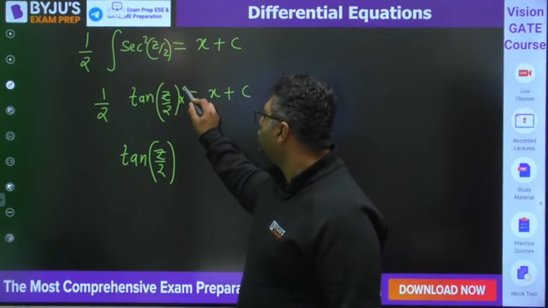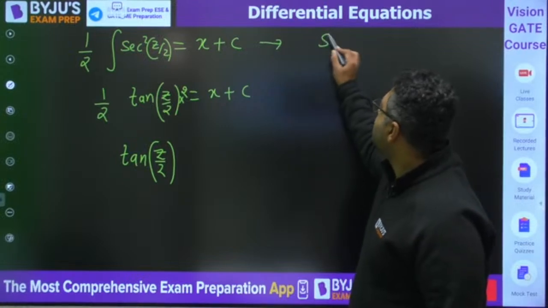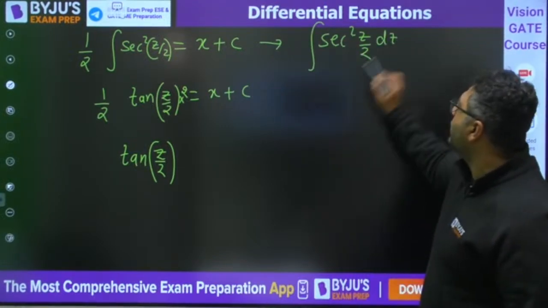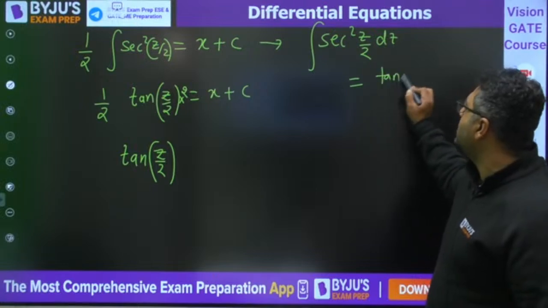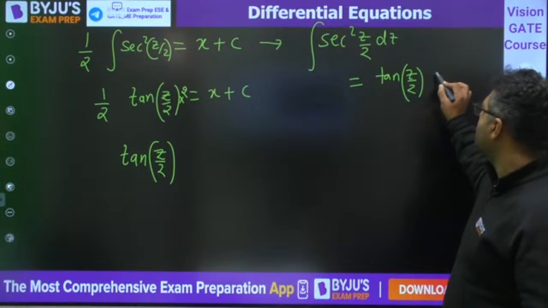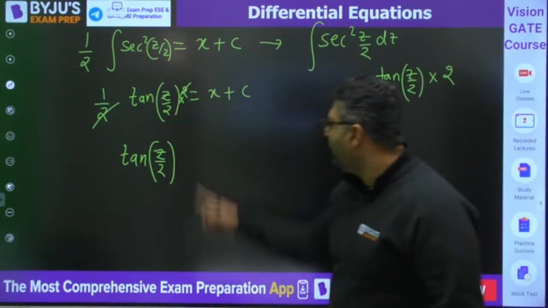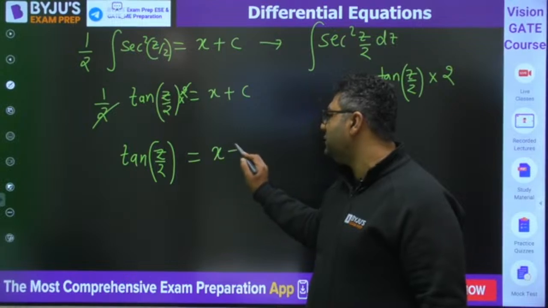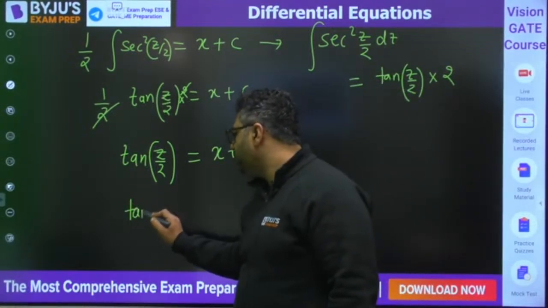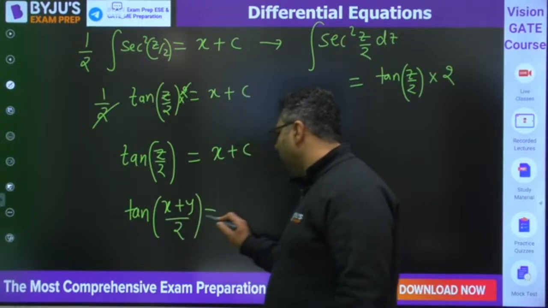Because when we are going to integrate this secant square z by 2, the integration of that would be coming out to be what? It is going to be tangent z by 2, then integration of z by 2 will be 1 by 1 by 2. So it is going to be into 2. So that 2 and 2 will get cancelled out. And you would be getting tangent z by 2 is equals to x plus c. They have said take c as the constant. You can write tangent x plus y by 2 is equals to x plus c.